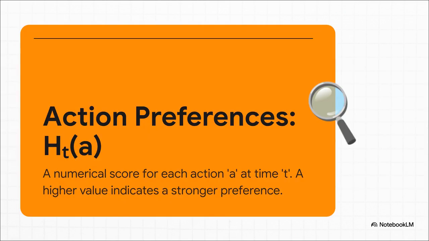First up, action preferences. Just think of this as the producer's private gut feeling about each artist. It's really just a numerical score. A high score means the producer has a really strong belief in that artist's potential. A low score means they're kind of skeptical. It's not a probability yet, just an internal rating.